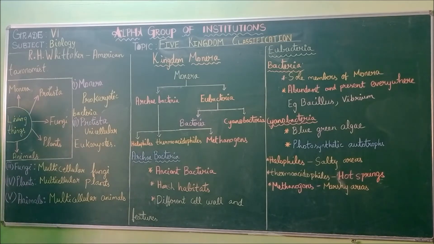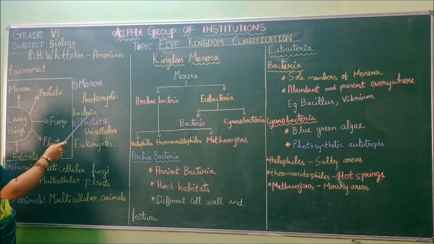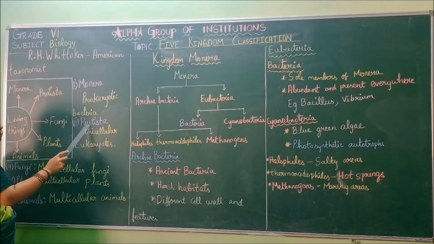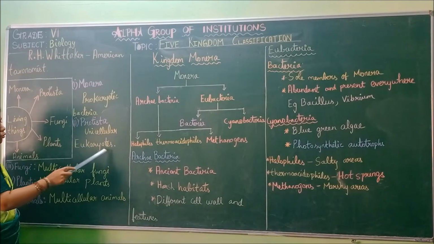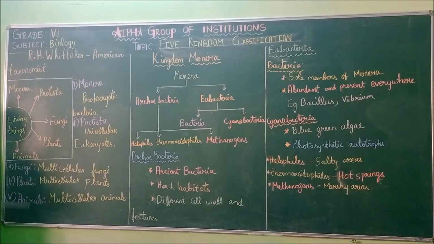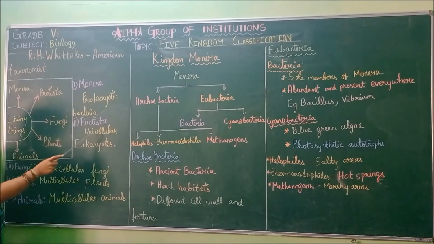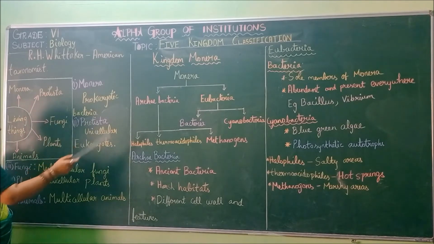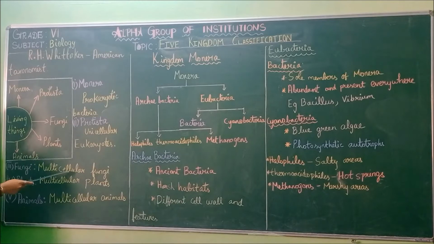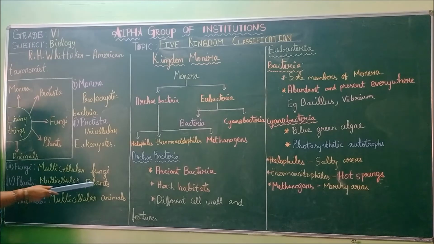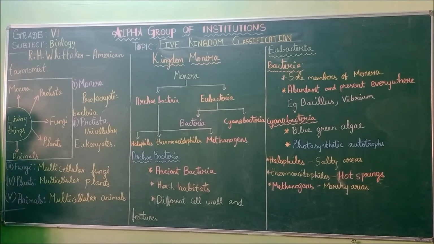Very primitive, not well-defined cells are called prokaryotes. So those prokaryotic bacteria are put under Monera. In Protista, unicellular eukaryotes. So eukaryotes means well-defined cell organelles are called eukaryotes. Here, those unicellular eukaryotes are put under Protista. And in fungi, multicellular fungi are put under, and in plants, multicellular plants are placed, and in animals, multicellular animals are placed. So these are the 5 kingdom classification.